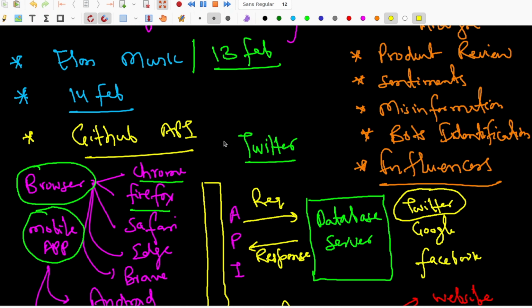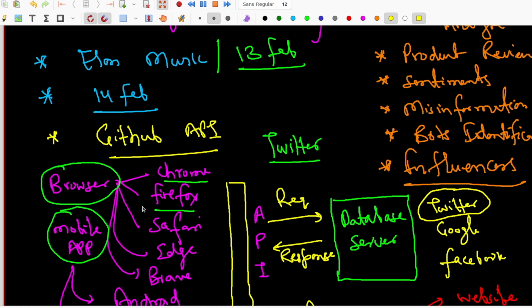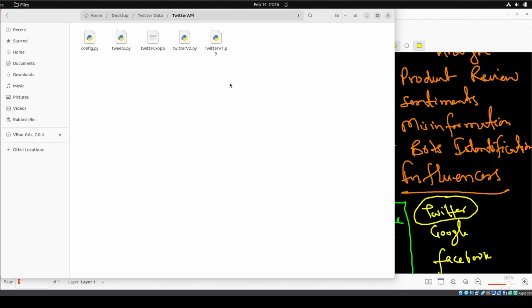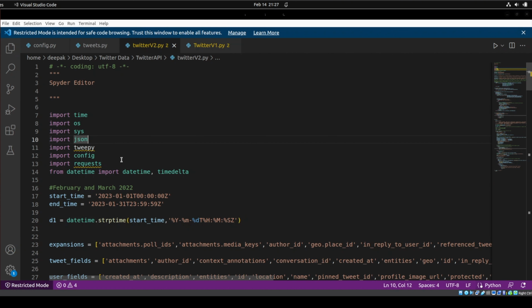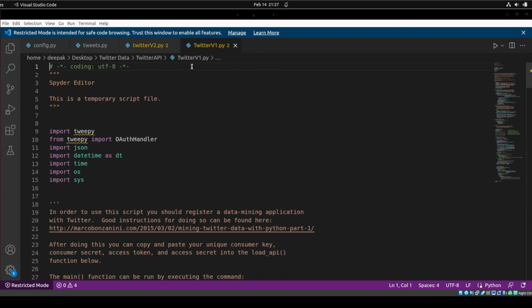Now, what I'm going to show you, let's open the terminal first. I have some programs here which I have already written. I will open this program and this program. This program is using version 1.1 of Twitter, and this is using version 2, right? So let me show you the Twitter v1 first.